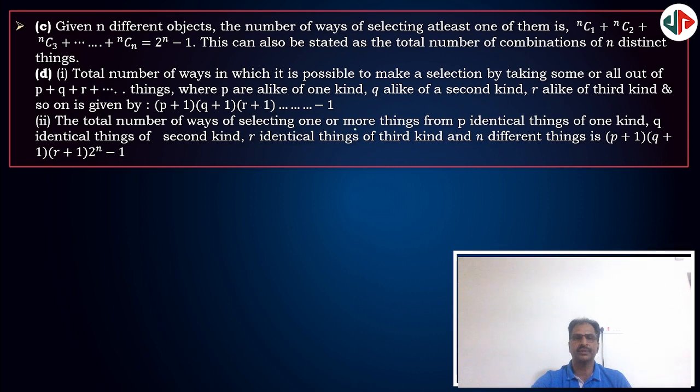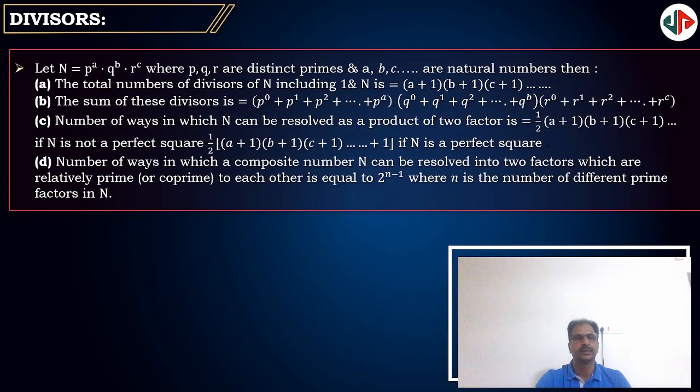Next, the total number of ways of selecting one or more things from p identical things of one kind, q identical things of second kind, r identical things of third kind, and n different things is p plus 1 into q plus 1 into r plus 1 into 2 power n minus 1. Here also, it is the total number of ways in which it is possible to make a selection by taking one or more.